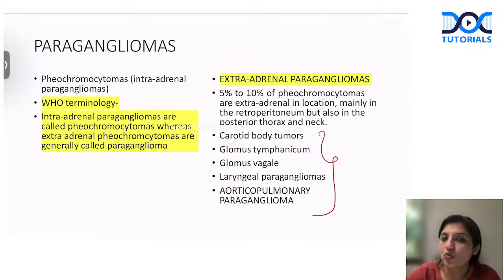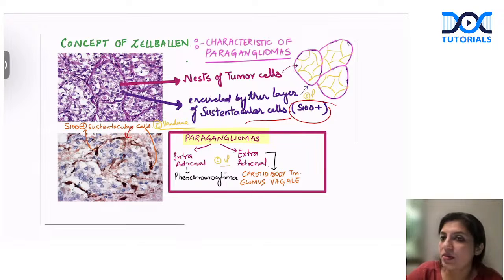Okay. Now, what are these paragangliomas? They can be pheochromocytoma if they're occurring intraadrenal, or if they're extraadrenal, they can occur outside the adrenals. So they can be carotid body tumor, glomus tympanicum, glomus vagale. All these are basically extraadrenal ones. And remember, paragangliomas show you typical microscopy. This is called Zellballen pattern, that is the nest of tumor cells surrounded by the sustentacular cells.